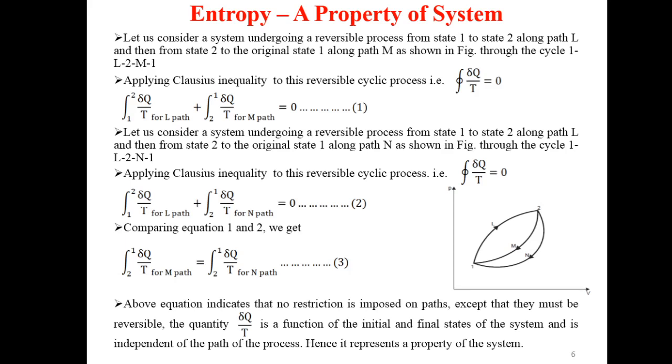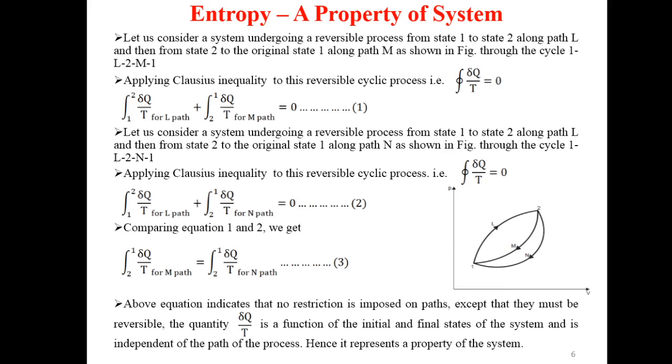from state 1 to state 2 along the path L, and then from state 2 to original state 1 along the path M, as shown in figure, through the cycle 1 L 2 M 1. This cycle is drawn within the PV diagram, pressure and volume diagram.